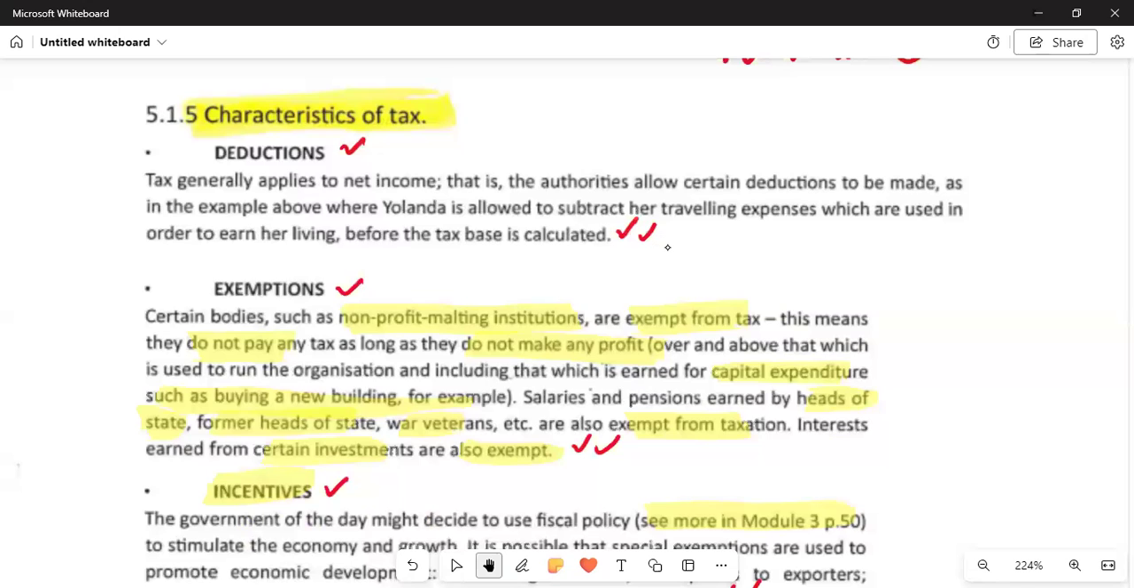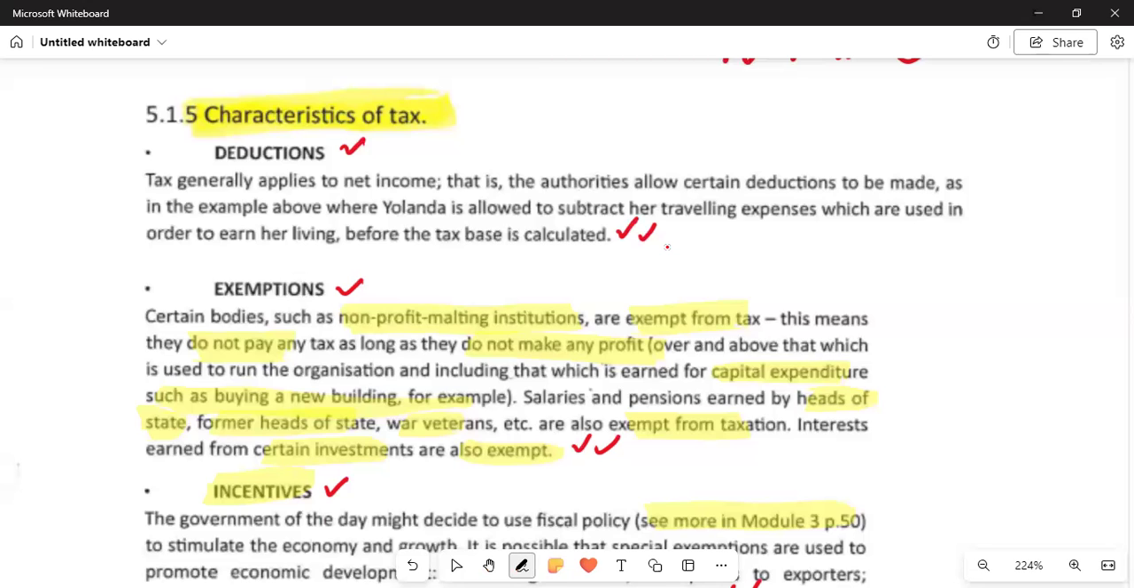All right. Moving on, we have the characteristics of tax. Number one is deductions. We see taxes by means of deduction. A tax generally applies to the net income. What is the net income? The total money that you earn before taxation can be accumulated. That is as in the example above, where Yolanda is allowed to subtract travelling expenses, from which the tax base is calculated.